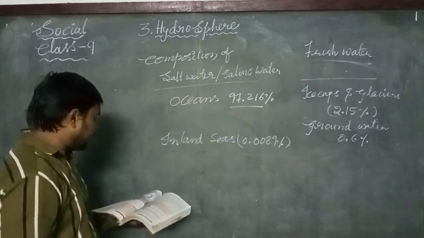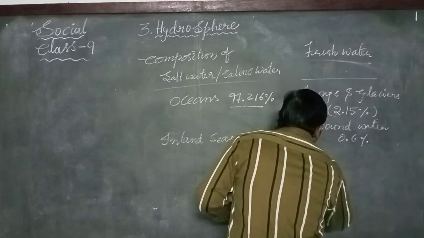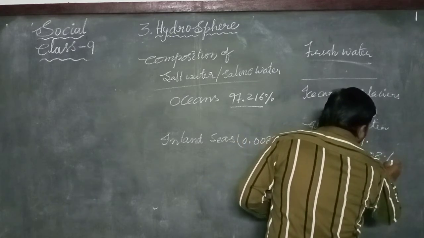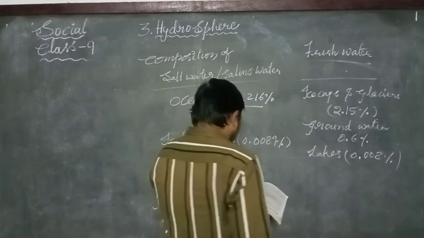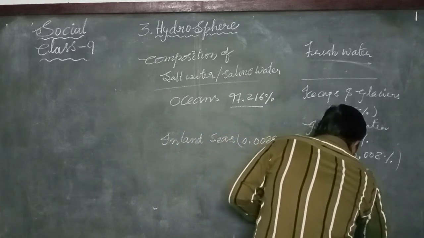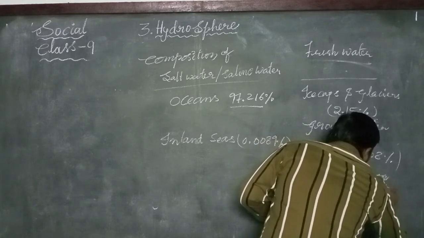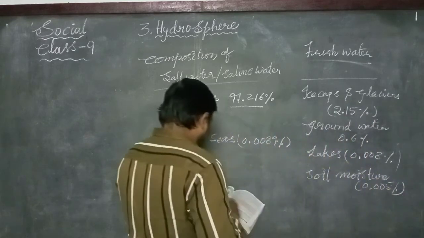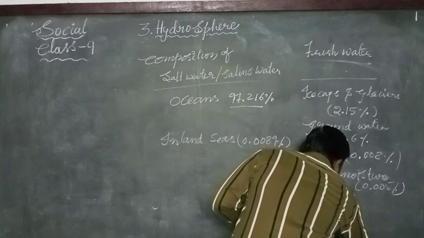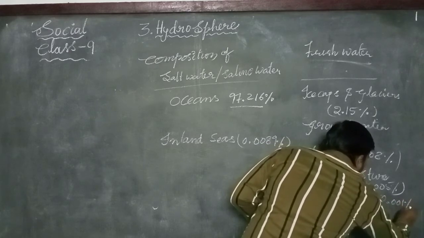It also belongs to rainwater. Lakes occupy only 0.008% of water on the surface of the earth, and soil moisture is about 0.005%, and the atmosphere is about 0.001%.